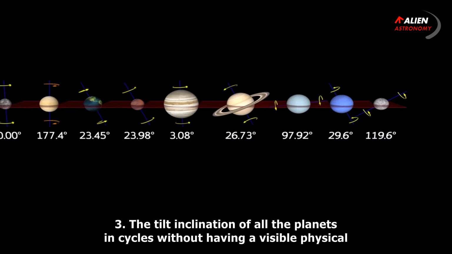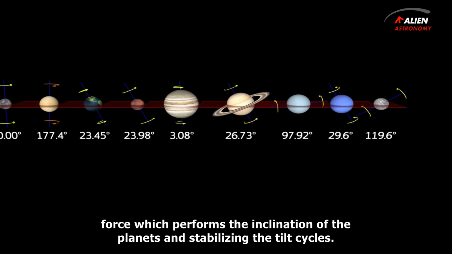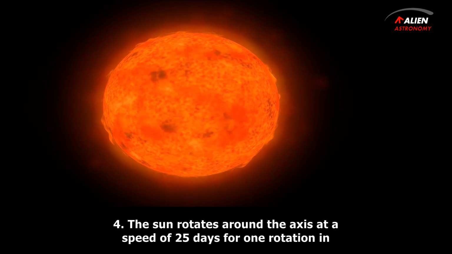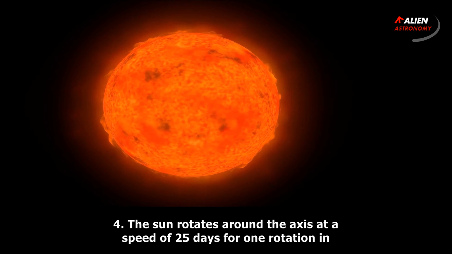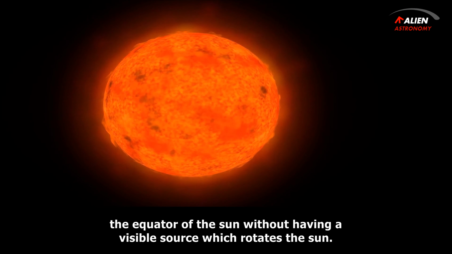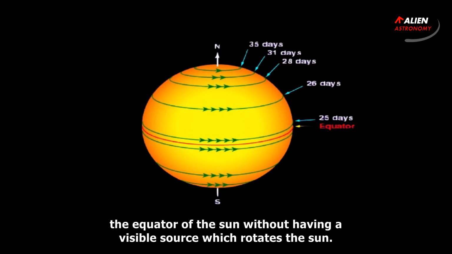3. The tilt inclination of all the planets in cycles without having the visible physical force which performs the inclination of the planets and stabilizes the tilt cycles. 4. The Sun rotates around its axis at a speed of 25 days for one rotation at the equator of the Sun without having a visible source which rotates the Sun.